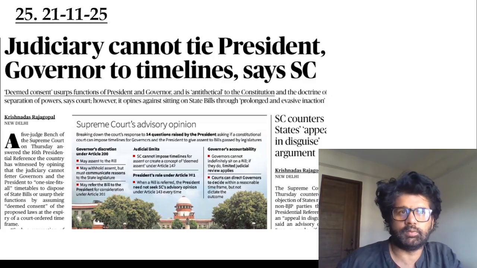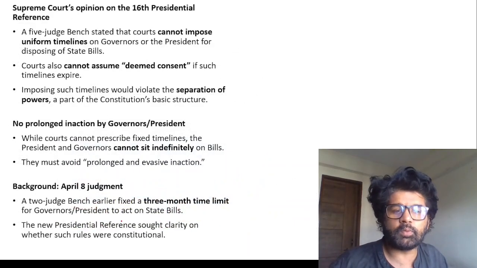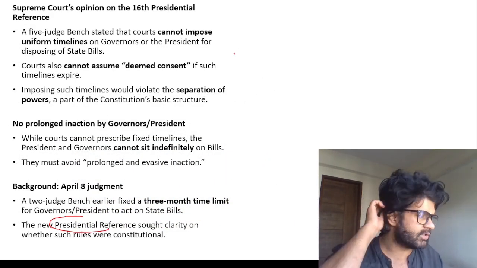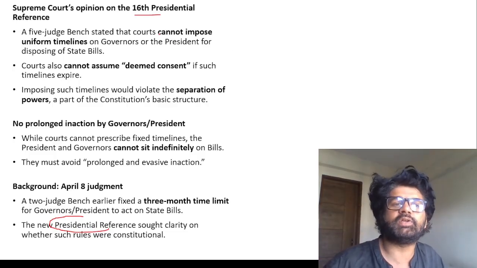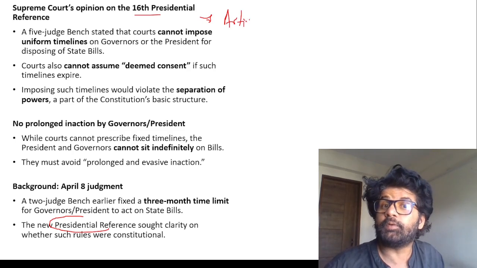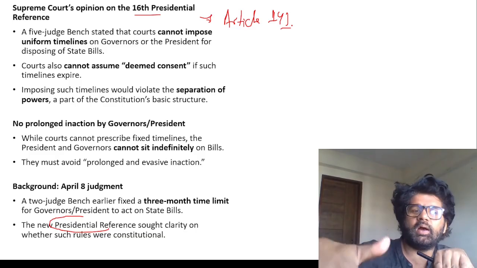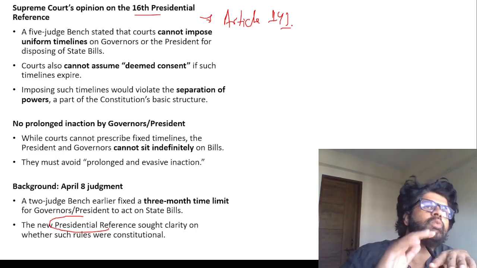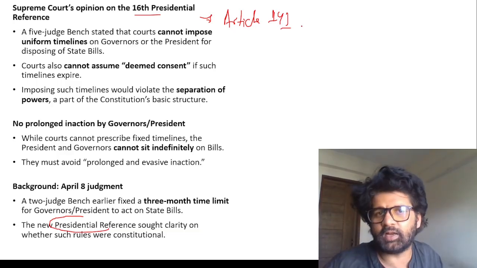Judiciary cannot type. So, the presidential reference. A two-judge bench of the Supreme Court had earlier given a judgment that the governor cannot sit on a bill indefinitely and has to decide within 3 months. Then the President asked the opinion of the Supreme Court under Article 143, a presidential reference. Different southern states like Tamil Nadu and Kerala said this is actually an appeal against that Supreme Court judgment. But the Supreme Court said the President has power to ask questions on different matters under Article 143.